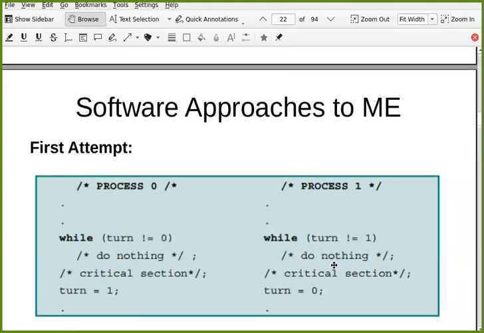Tell me, is this approach, is this code, does that guarantee mutual exclusion? First of all, does this code guarantee mutual exclusion?